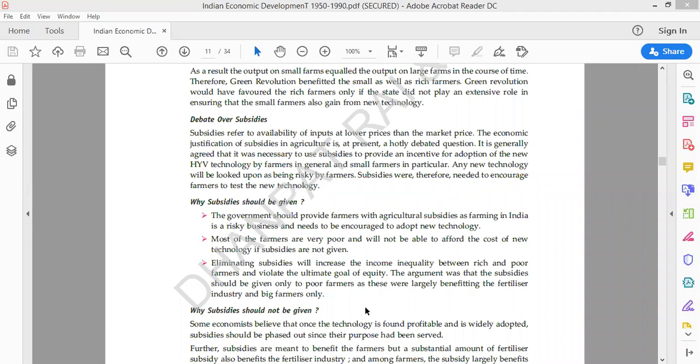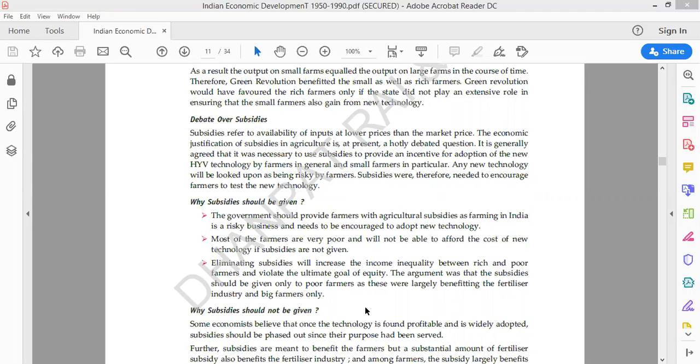That's why in the first phase of Green Revolution, only the rich farmers could afford to buy these things, and poor farmers were not able to afford them at all. As a result, क्या निकला उसका? Result ये हुआ that in the first phase only it benefited the rich farmers. So definitely we should provide the subsidies to poor farmers so that they can also afford to buy the pesticides, the HYV seeds or the other new technology, so that they can also get the benefit of that, right?